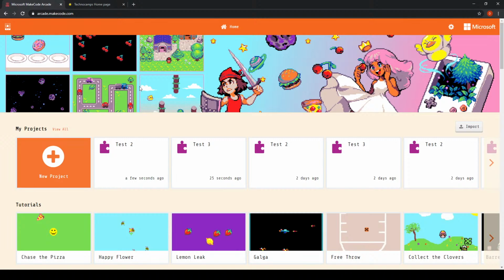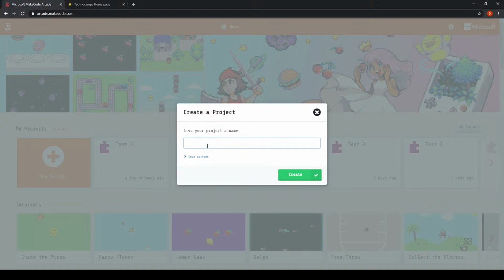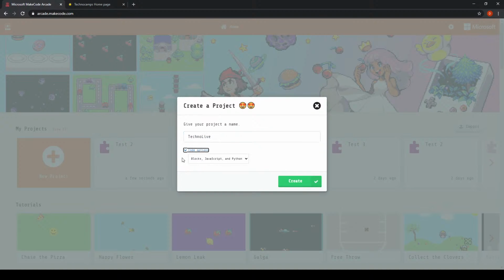So the first thing that you need to do is click on New Project, and then you can give your project a name. In this case, I will call mine TechnoLive, but of course you can call it whatever you like. And if you expand the code options menu, just make sure, and this should be the default, that you've got it set to blocks, JavaScript and Python.